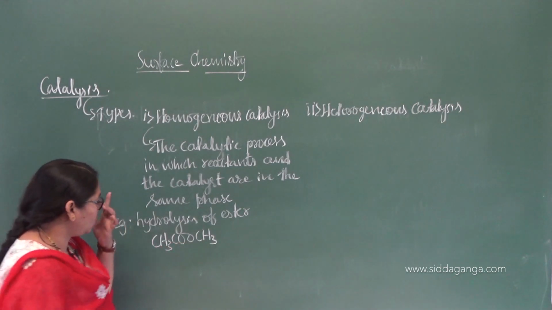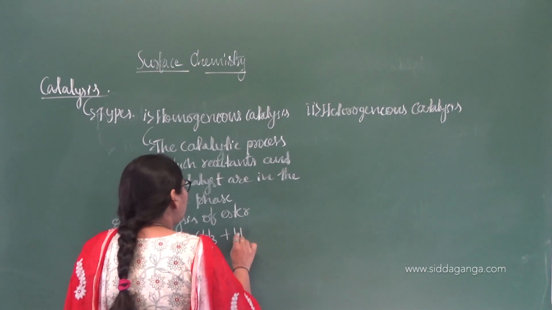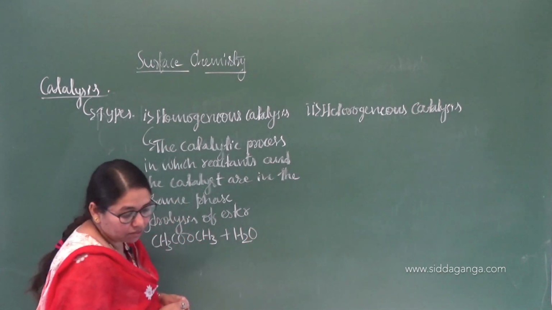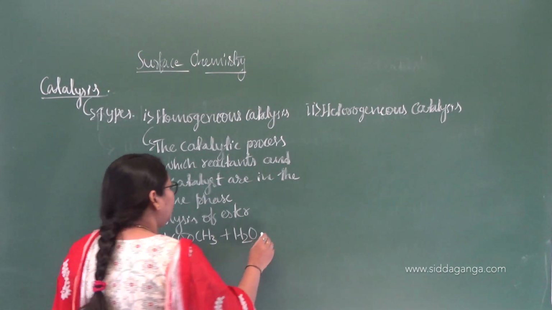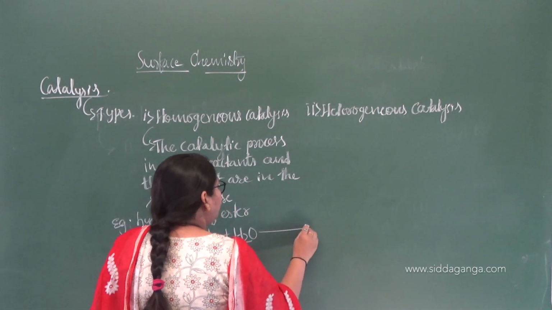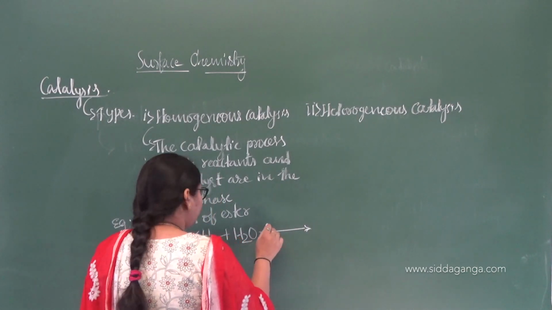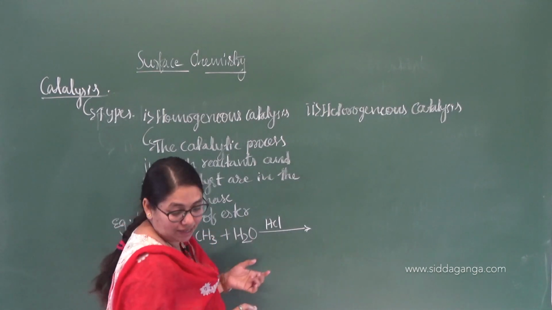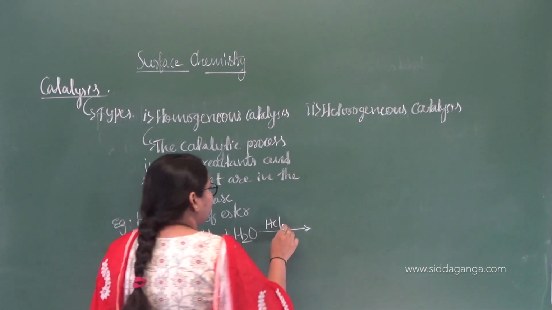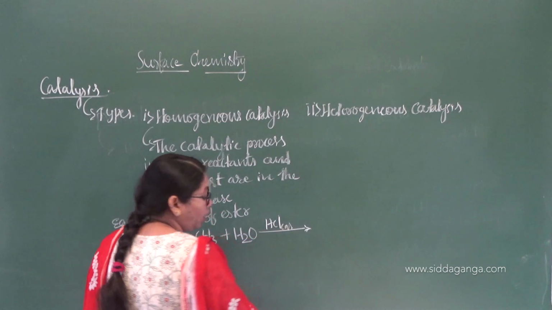When it is subjected to hydrolysis, I have to mention the catalyst also: dilute HCl, aqueous, acts as the catalyst.